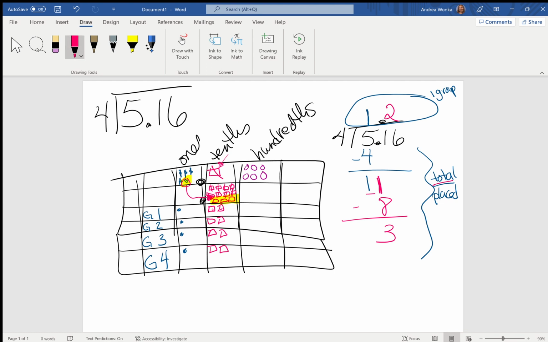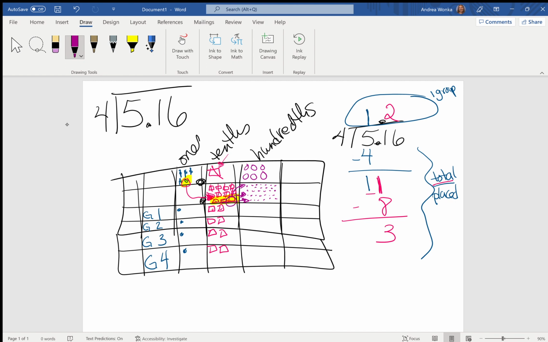I'm going to unbundle those 3 tenths, and I am going to turn each of my 3 tenths into 10 hundredths. 4, 5, 6, 7, 8, 9, 10, 11, 12, 13, 14, 15, 16, 17, 18, 19, 20, 21, 22, 23, 24, 25, 26, 27, 28, 29, 30.